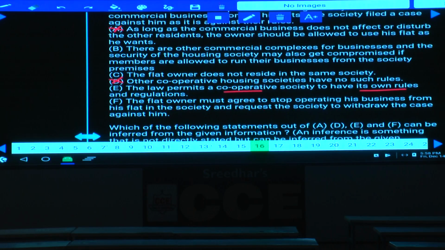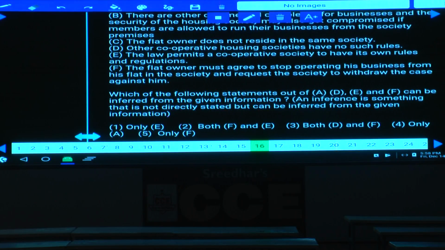When can they have their own set of rules? Only when they have the provision for doing so. Hence, E can be inferred. F is what? The flat owner must agree to stop. That means this is the course of action the flat owner should take. Hence, only E, which was given in which choice? Choice 1 is the answer.